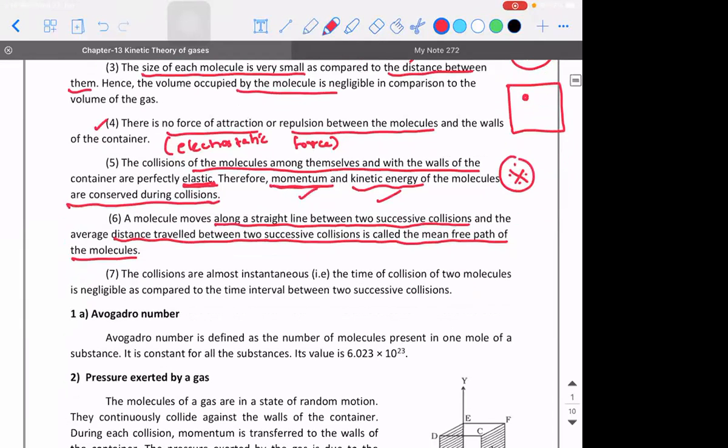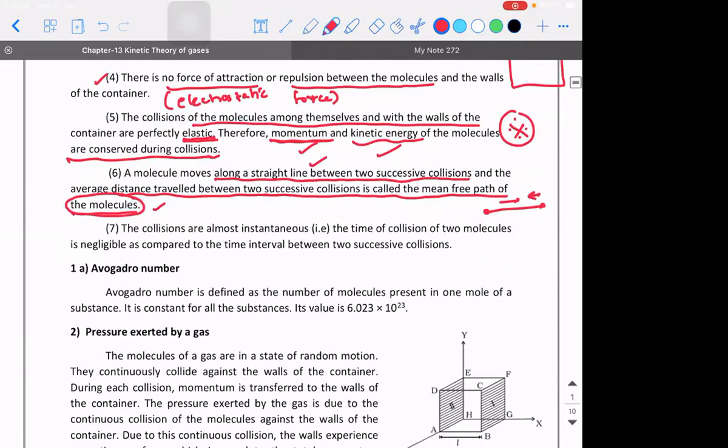Next, the molecule moves along a straight line between two successive collisions, and the average distance traveled by the molecule between two successive collisions is called the mean free path of the molecules. This word is important, have it in your mind.